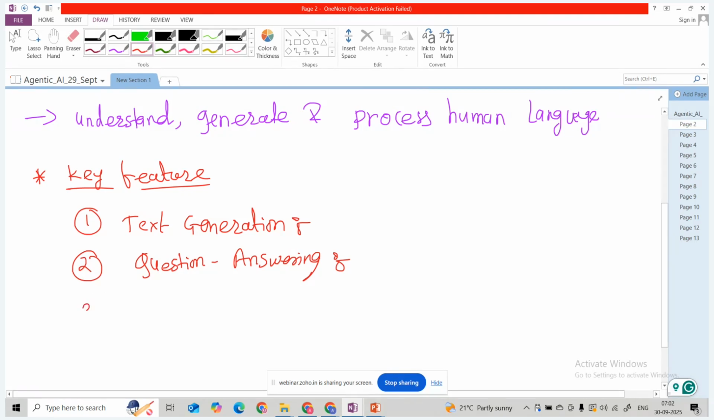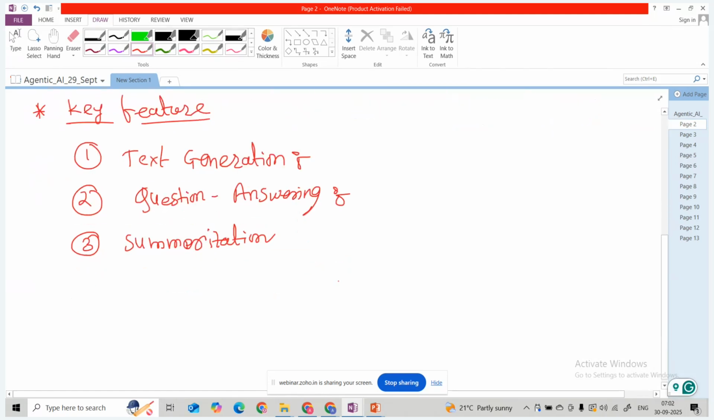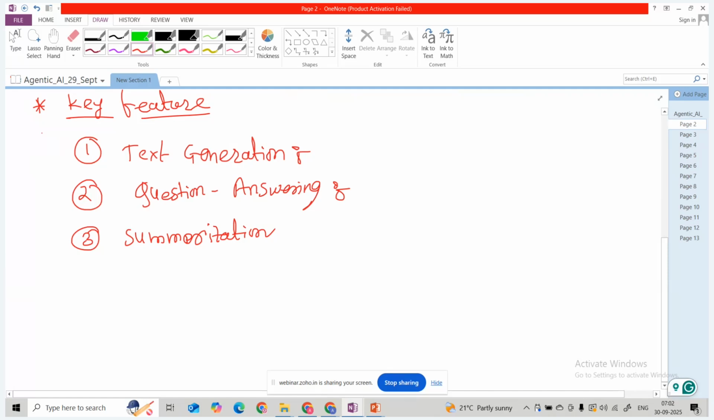Then we have the summarization task. Let's suppose we are given a page of information, and it will condense this long text into a short summary. Okay, this is summarization. Then we can utilize this LLM for the translation task. Translation means converting one language to another language.